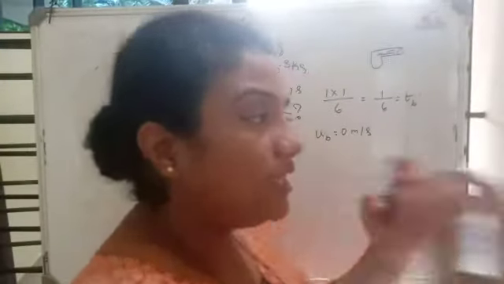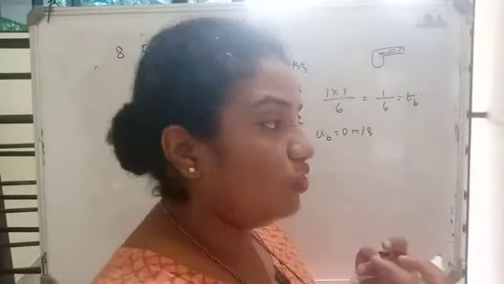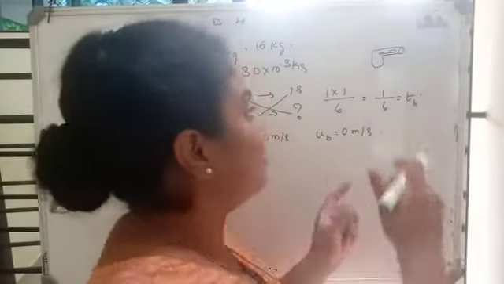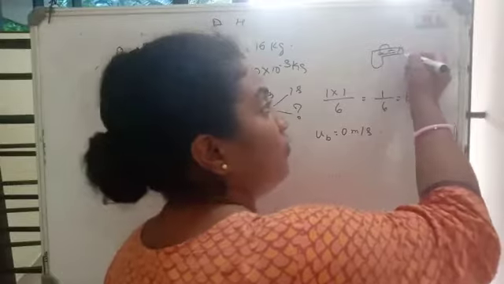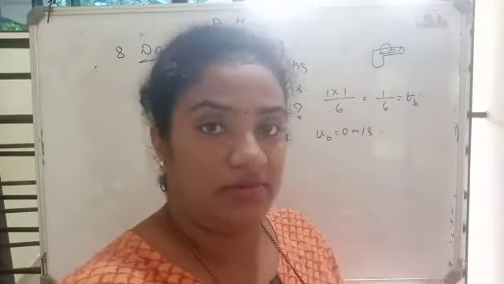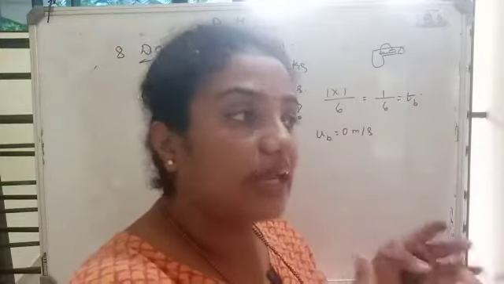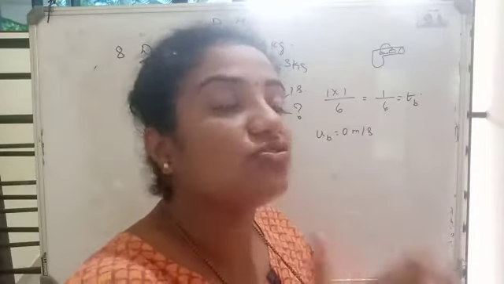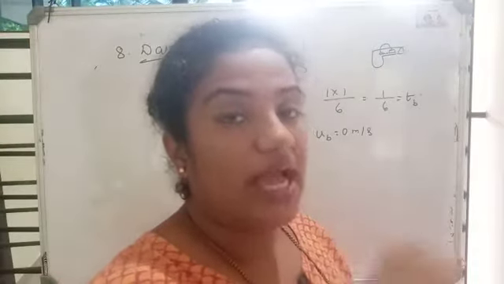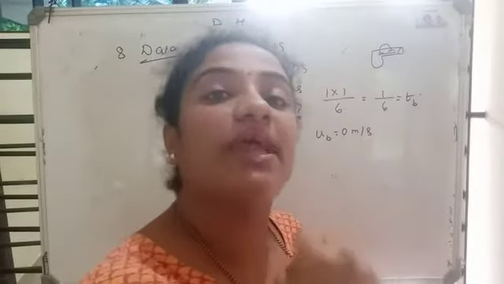Okay. By the third law, there is an equal and opposite reaction. So if the gun is firing a bullet, that means it is applying a force on the bullet to move forward. Automatically, the bullet applies an equal amount of force on the gun. To hold its position, the gun has to resist that force which is applied by the bullet.